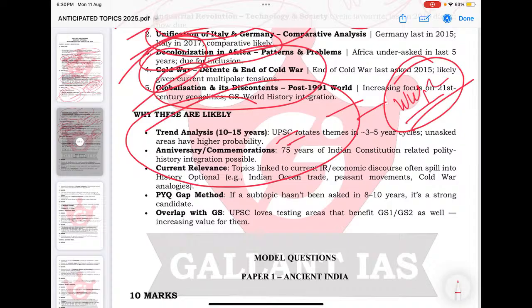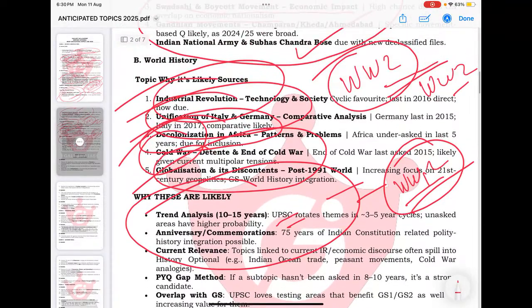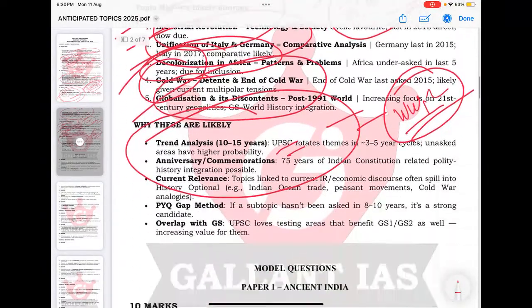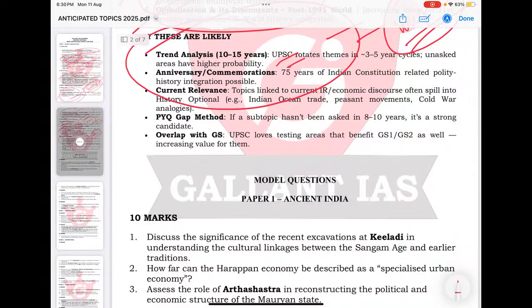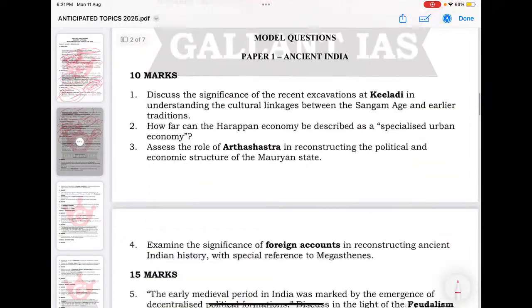For example, the 1857 revolt, the Swadeshi movement, different strands in the international movement, British economic policies or economic imperialism, the Bhakti-Sufi theme, or the Mughals and the socio-economic life of common people during Mughal times. There are lots of such themes. They are being asked at 4 to 5 year gaps. That is why those areas shouldn't be compromised.